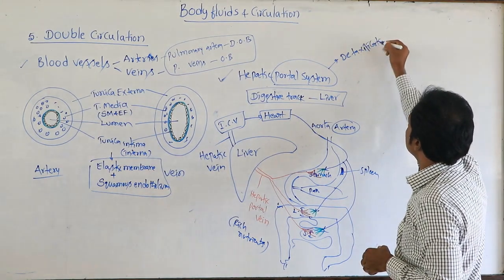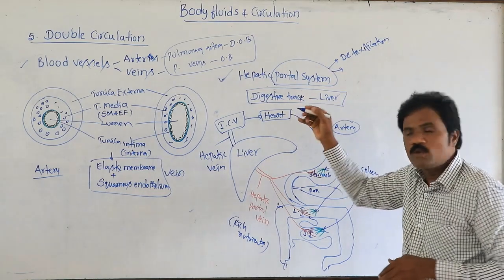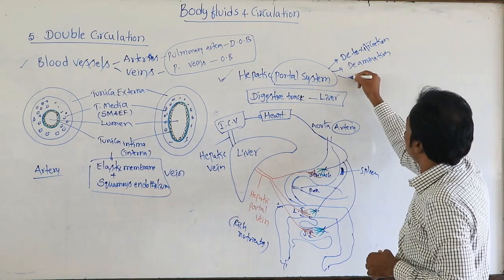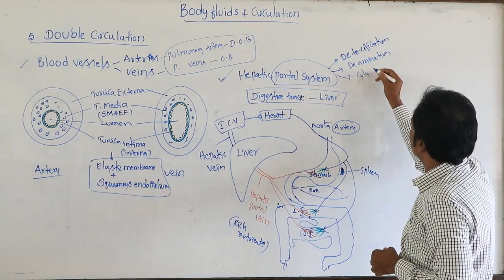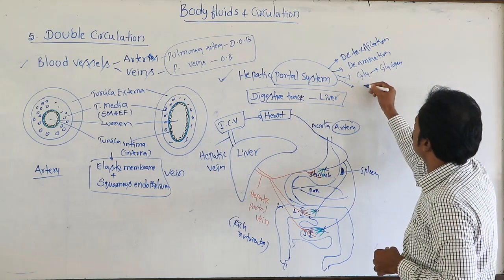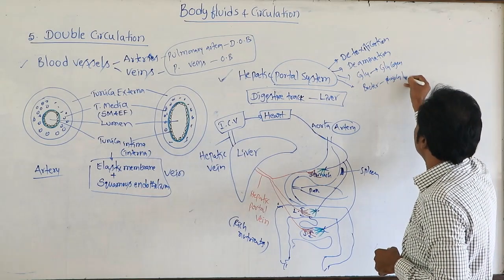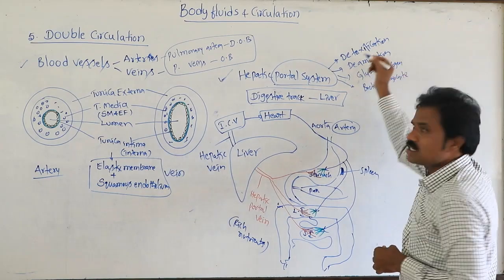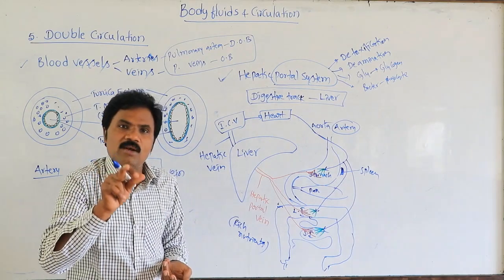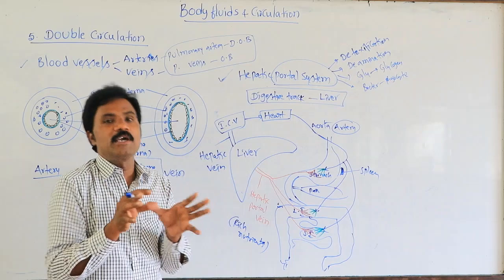detoxification. Apart from this, deamination, as well as excess glucose converting into glycogen, as well as acting against any bacteria with phagocytic nature. Detoxification means not only poisonous material but also other poisonous chemicals like alcohol. If a person has taken alcohol, that is also controlled.